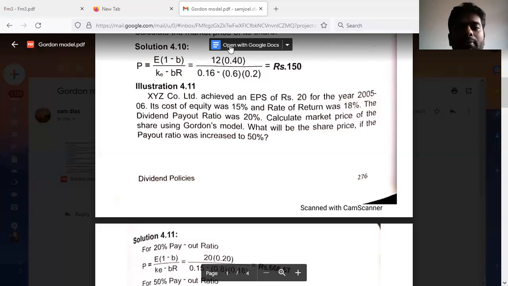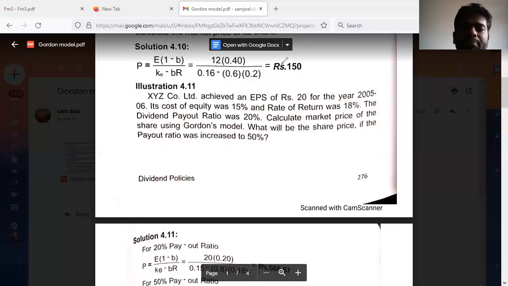Now let us identify one by one. So identification is necessary in order to solve the problem. Now E is given, EPS of rupees 20. Okay, so this is the E. 1 minus B is payout ratio. See here, for the first case, payout ratio is given as 20%. And when there is a 20% payout ratio, the B, that is retention ratio, will be 80%. And R is nothing but the return on investment. So that is 18% given. And the cost of capital, that is KE, is also given at the rate of 15%. So all the necessary information we have now.